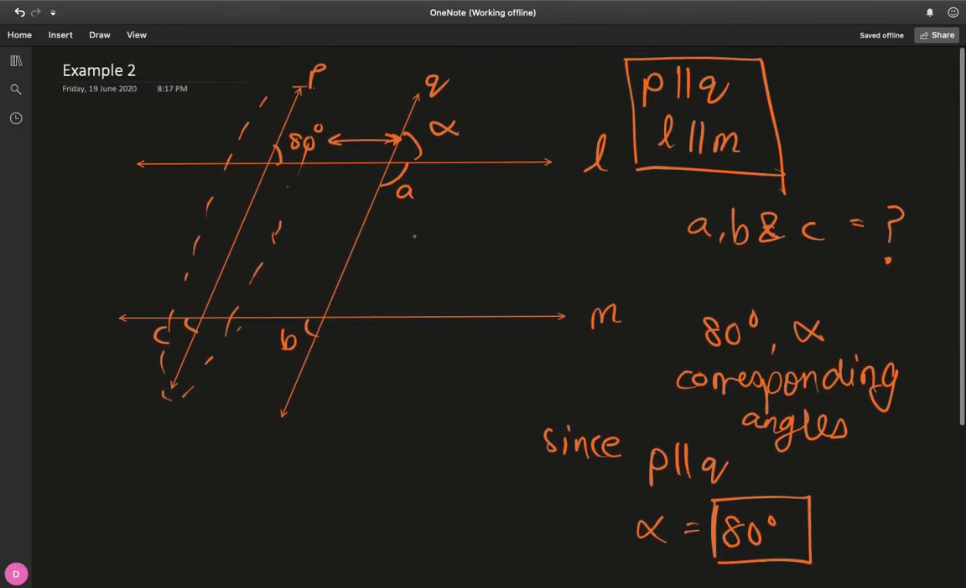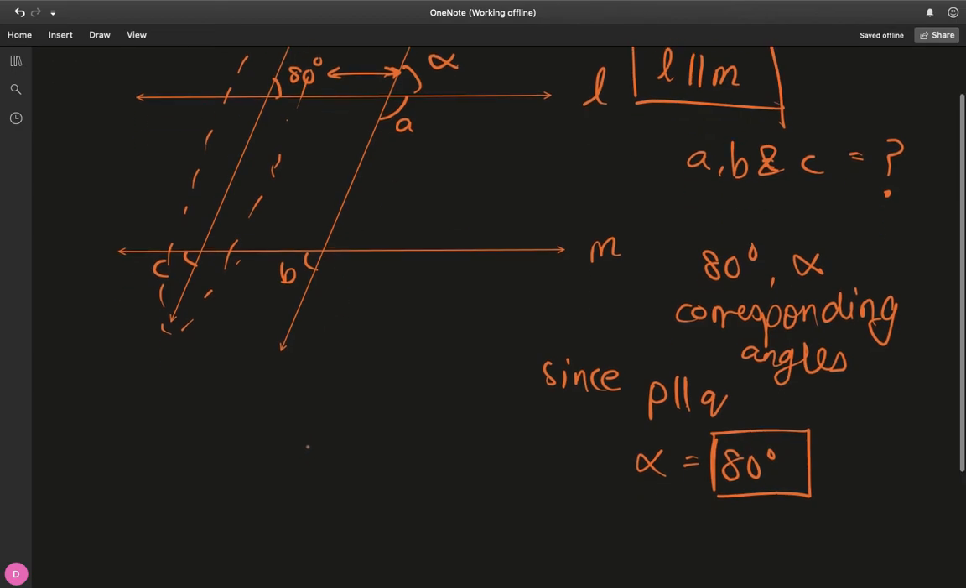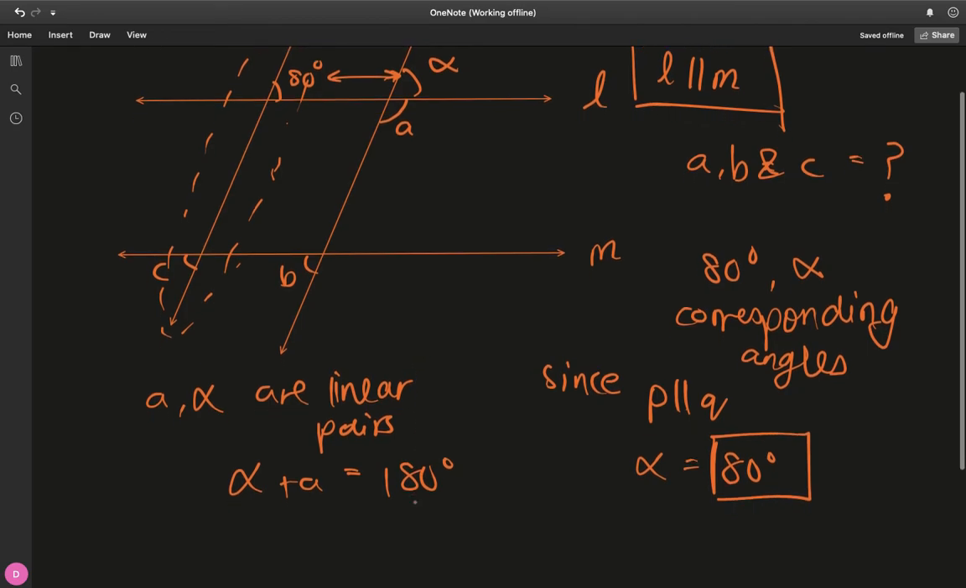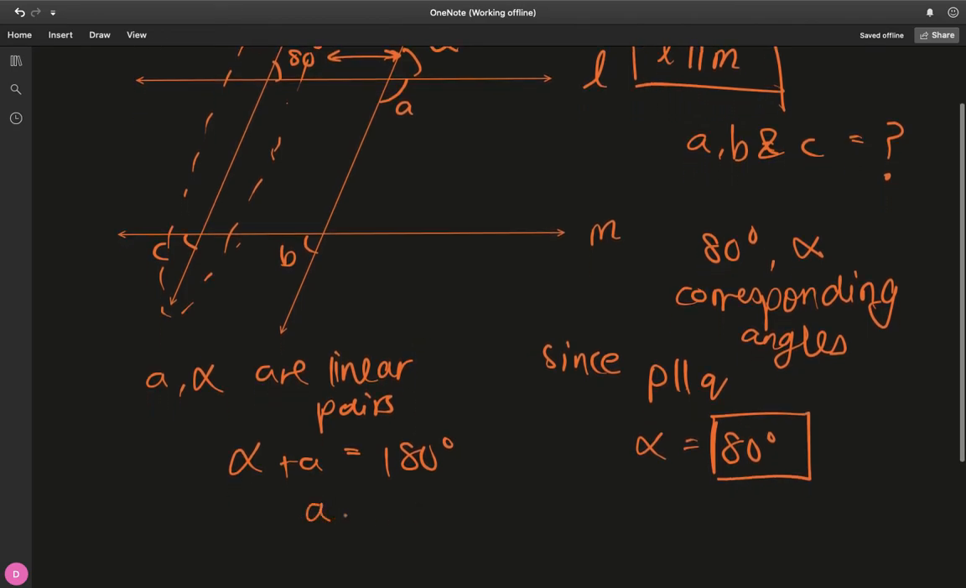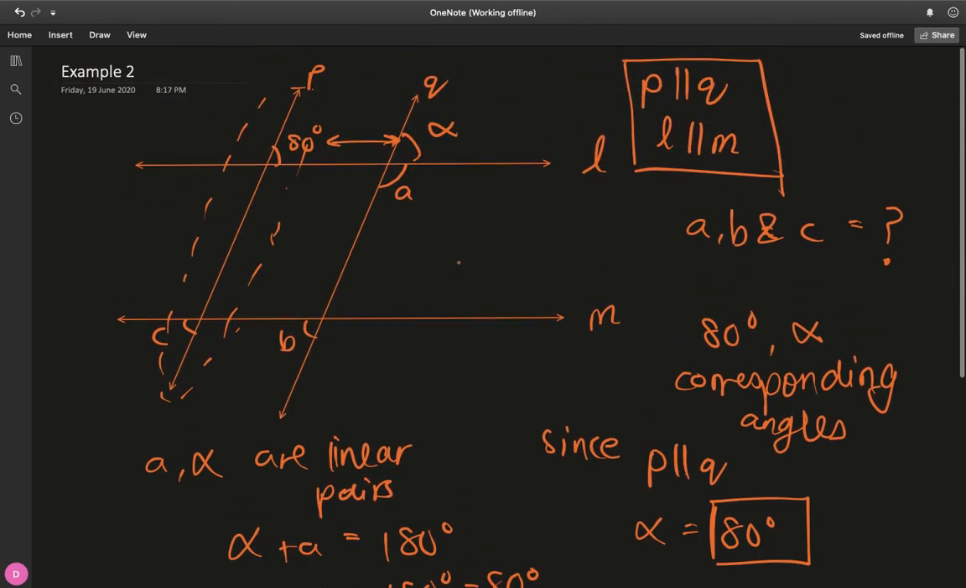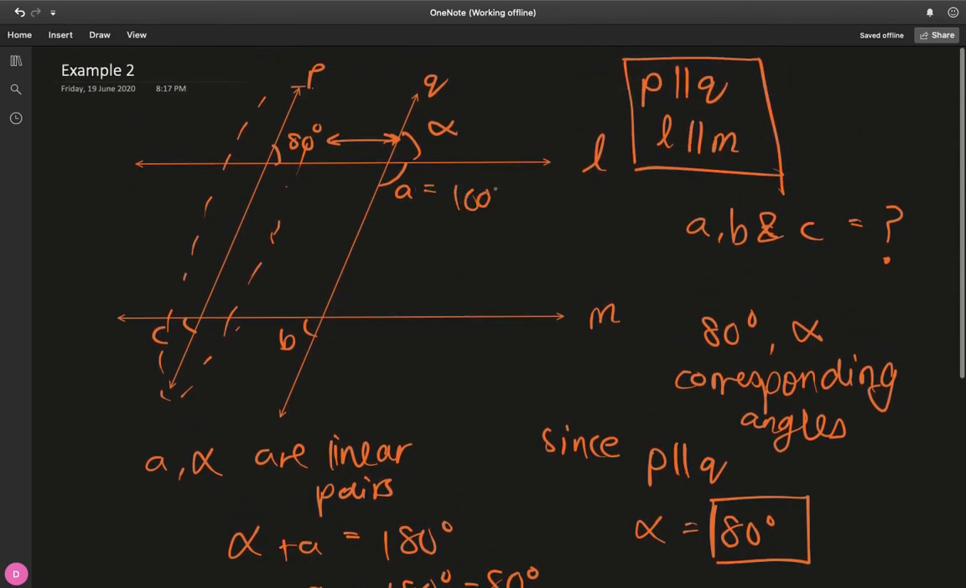So is there any relation between alpha and A? Notice that alpha and A are linear pairs. They're supplementary angles because they lie on the same line, and their sum therefore must equal the total angular value of the line, which is 180 degrees. Alpha we know is 80, so A is 180 degrees minus the 80 degrees of alpha. So A is nothing but 100 degrees. We found A now to be 100 degrees.